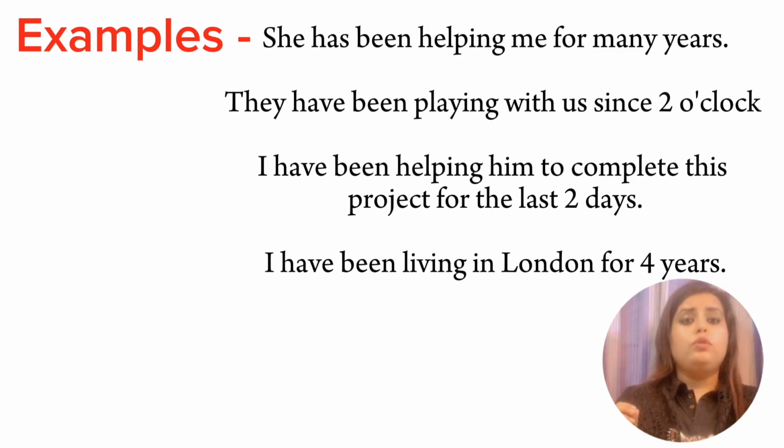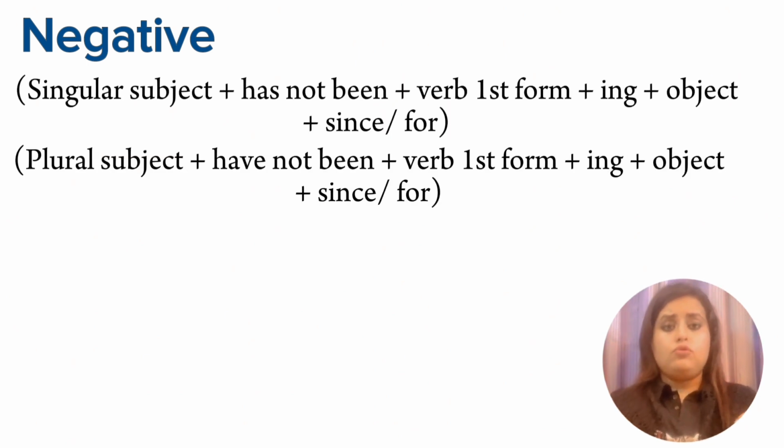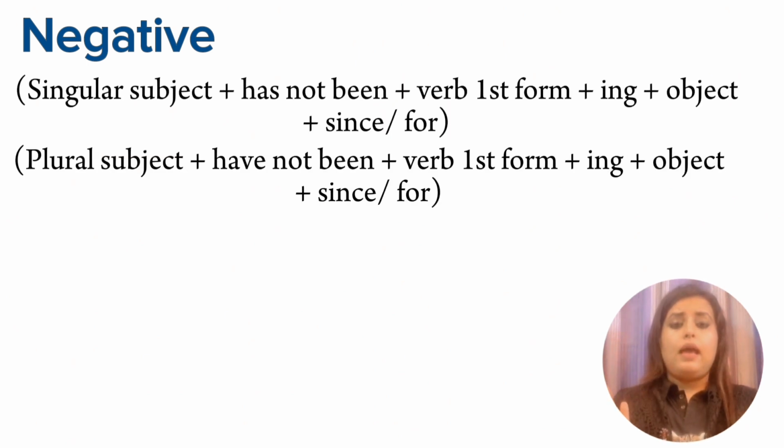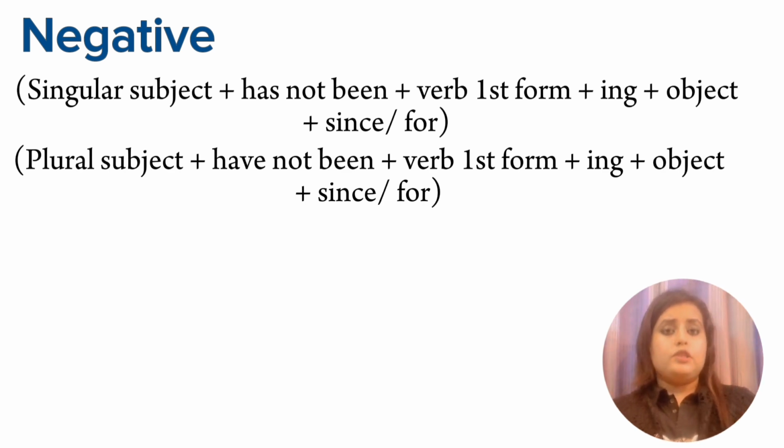Now the rule for the negative sentences will be singular subject plus has not been plus verb first form plus ing plus object plus since or for. The other rule will be plural subject plus have not been plus verb first form plus ing plus object.